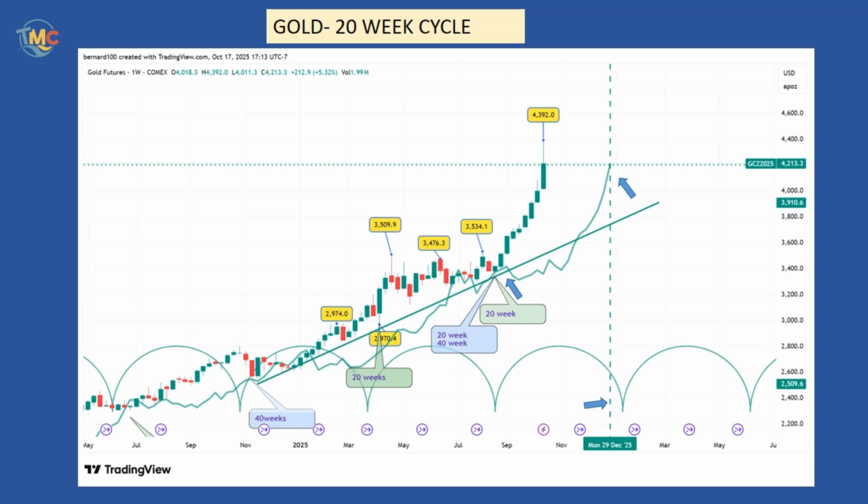Again, due to the very bullish trend, the 20-week cycle hasn't provided any trading signal on the weekly basis since 2023. The green uptrend line is the 20-week cycle trend line. When the gold market crosses below it, this will confirm not only the 20-week cycle peak, but also that the 40-week peak has formed or is in formation. This will be very valuable information.